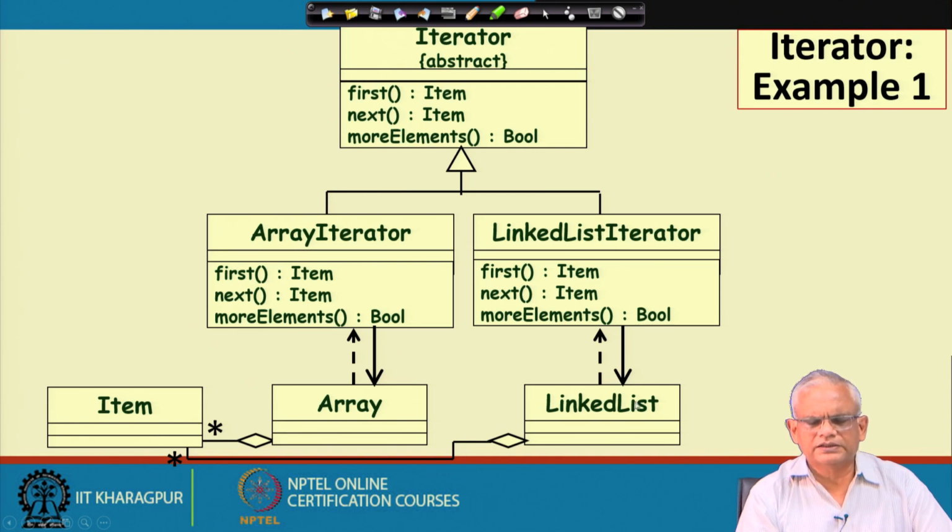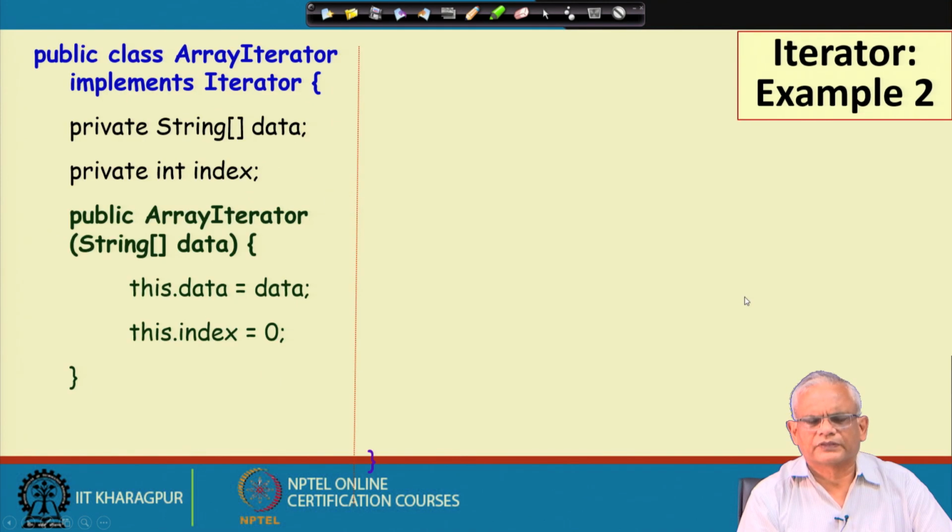Similarly, the linked list creates the linked list iterator while passing a reference of itself, and the linked list iterator keeps a reference to the linked list, the first item, next item, and so on, and that is how the association relationship is maintained.